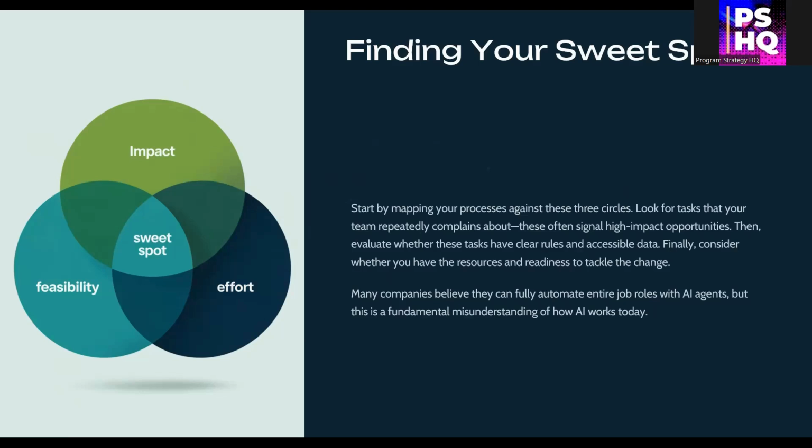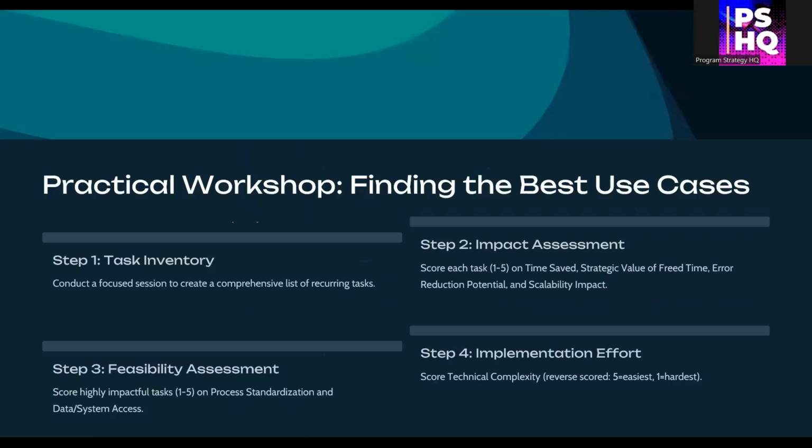Here is a step by step workshop you can run with your team. Step 1, task inventory. List all recurring and repetitive tasks your team performs. Step 2, impact assessment. Score each task from 1 to 5 across 4 dimensions: time saved, strategic value of that time, error reduction, and scalability.